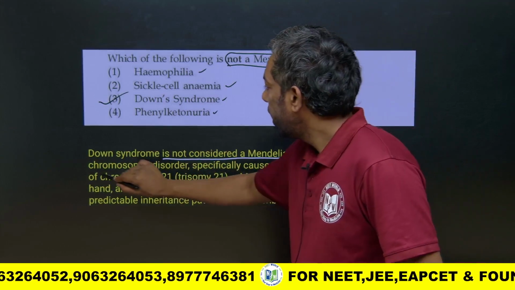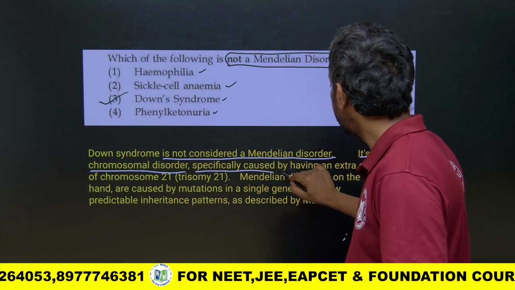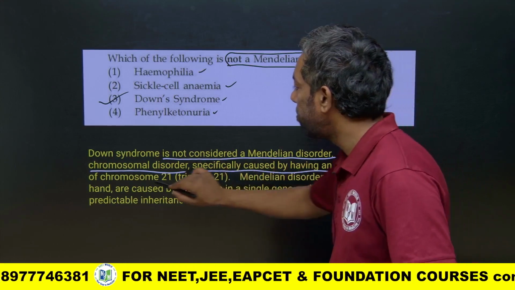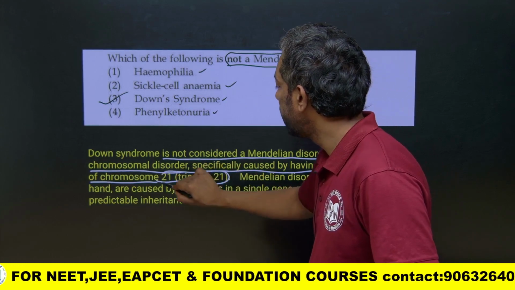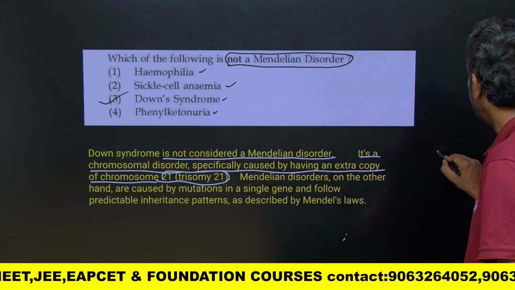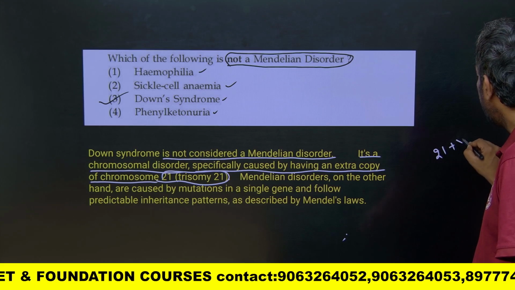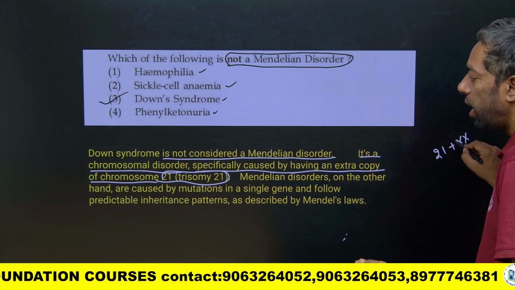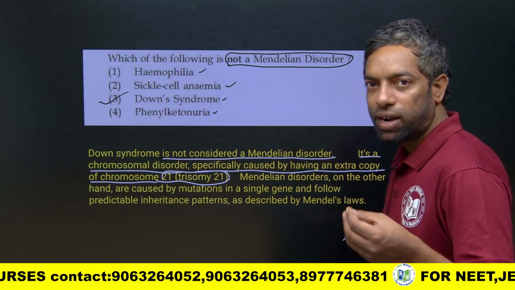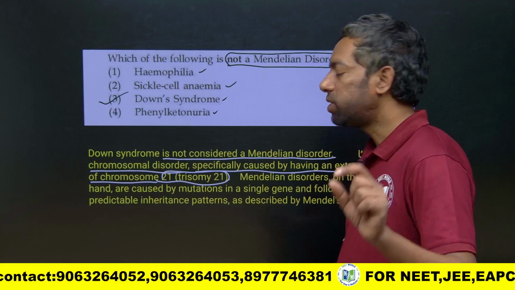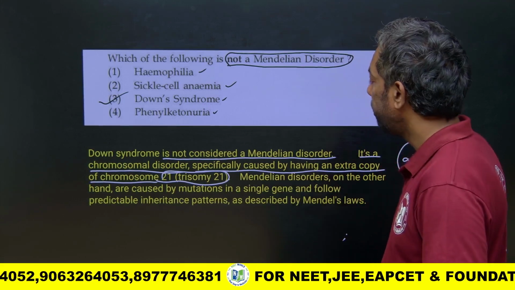It is a chromosomal disorder, specifically caused by having an extra copy of chromosome 21, which is trisomy. Chromosome 21 is not a pair; it is 2 plus 1, which is trisomy.